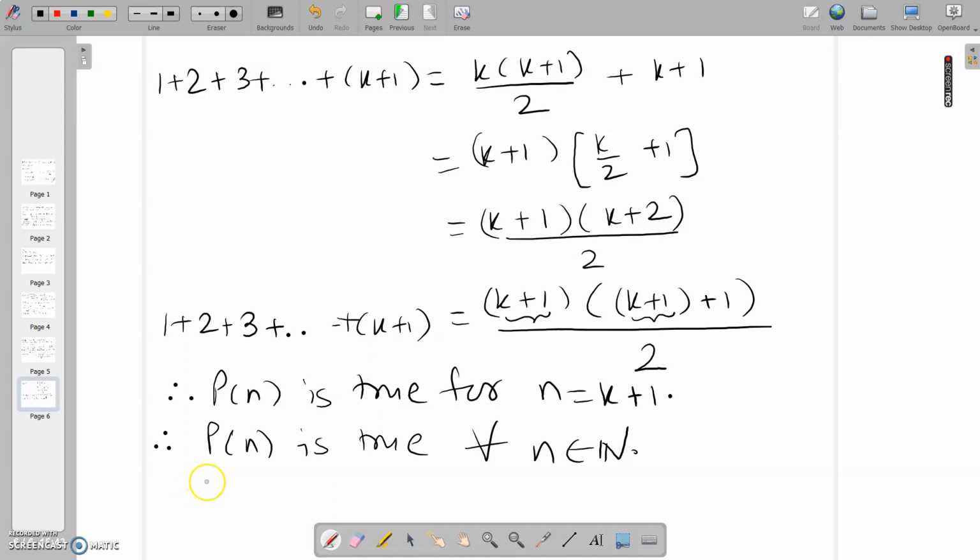In the next video, we will see the generalized first principle of mathematical induction, where the result may not be true for the first few initial natural numbers, and it may be true from certain natural numbers. So in that case, we use the generalized first principle.